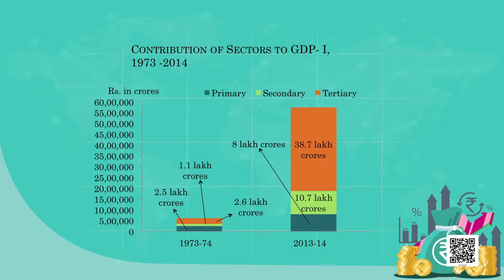The service sector constitutes about 39 lakh crores. I'm just rounding up the figure of 38.7 to 39. So almost 40 lakh crores out of 60 lakh crores is coming from the tertiary sector alone. By this, you will come to know that the tertiary sector contributes more to the GDP. So this is a bar diagram which tells you only the numbers.